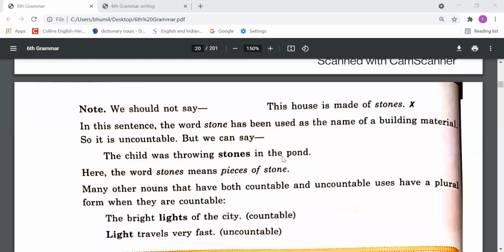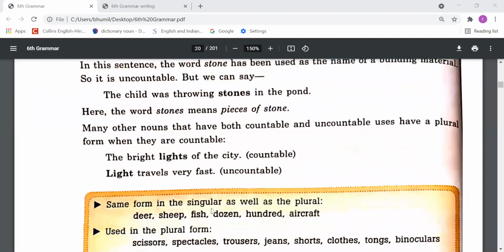But when we use them as a material of something, we can't say stones, right? So "the house is made of stones" is wrong here, but stones there is right, because there we are using it as a piece of something, and here as a material. Here the word stones means pieces of stone.